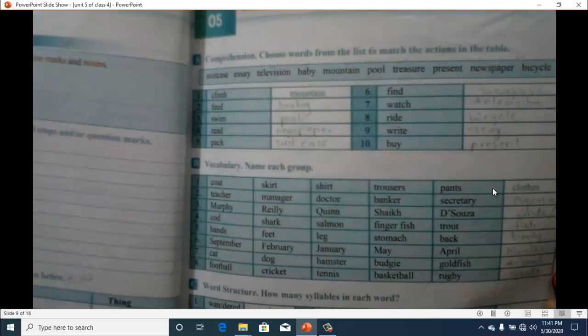Then exercise B, vocabulary, name each group. So you have to name each group: coat, skirt, shirt, trousers, pants. So these 5 stand in one group, that is clothes. Then the second one is teacher, manager, doctor, banker, secretary. So you have to give them one name. What would be the name? It's profession. Then Murphy, Riley, Quinn, Sheikh, D'Souza. So these all stand in one group, that is caste. So you will fill these blocks with the group names.